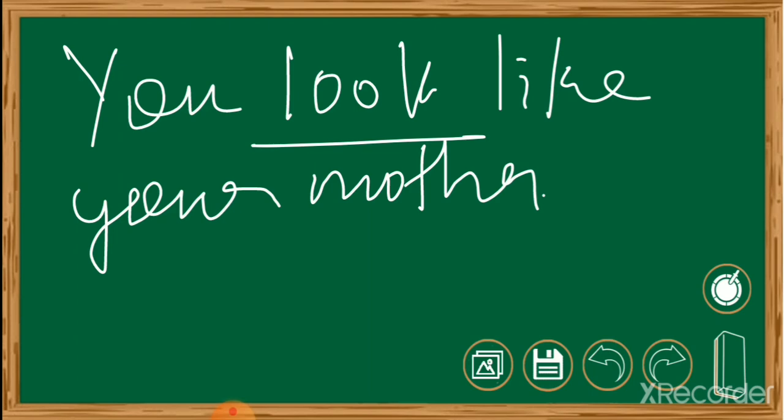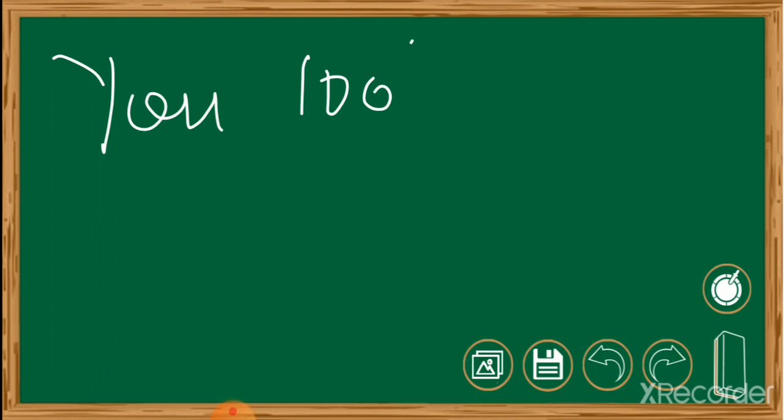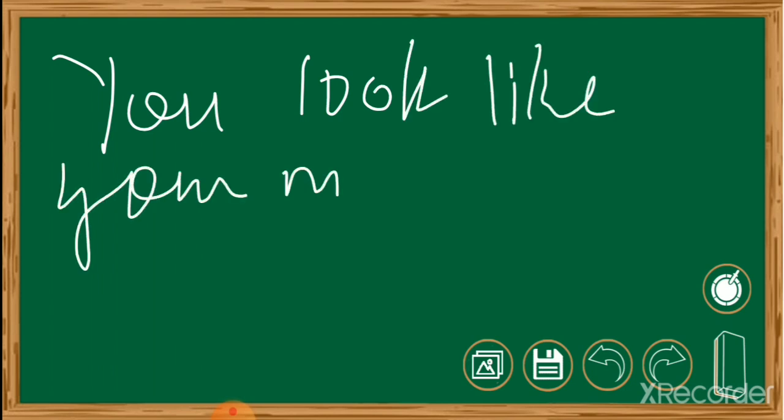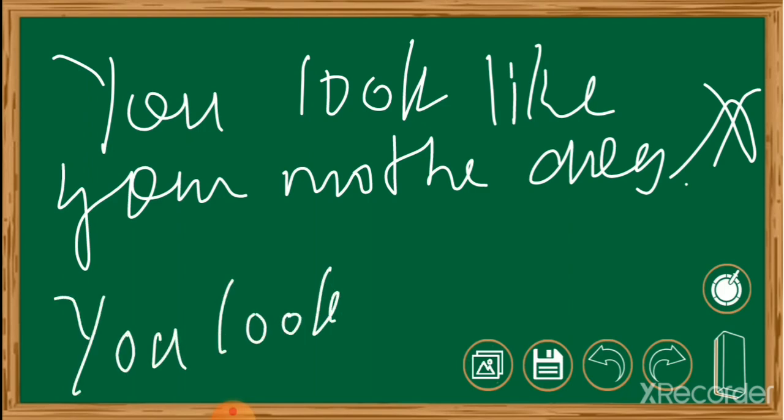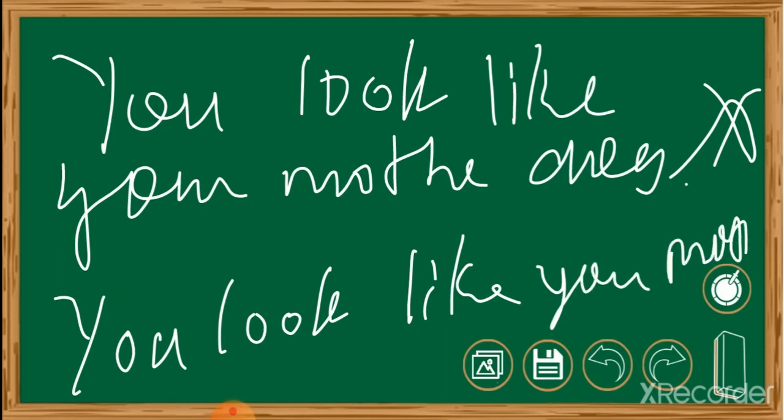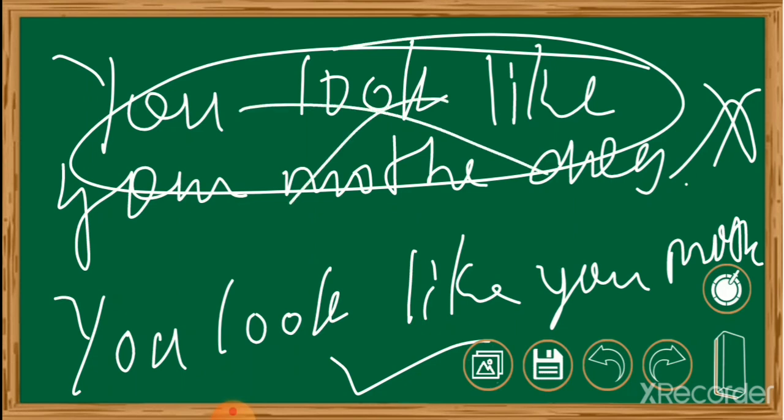This sentence is right. If we write a sentence which gives the meaning of you look like your mother, sometimes we go wrong when we say you look like your mother does. It is wrong. But we can say you look like your mother. This is right. The first one is wrong and the second one is right.